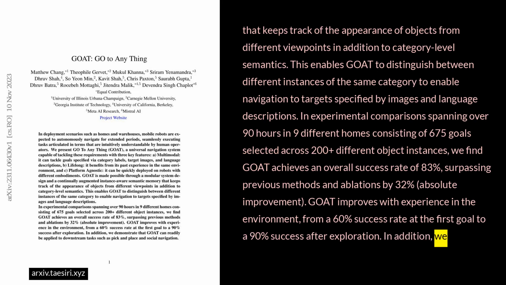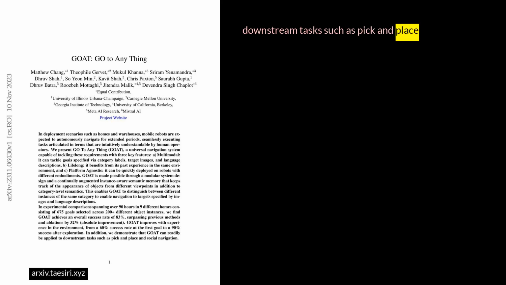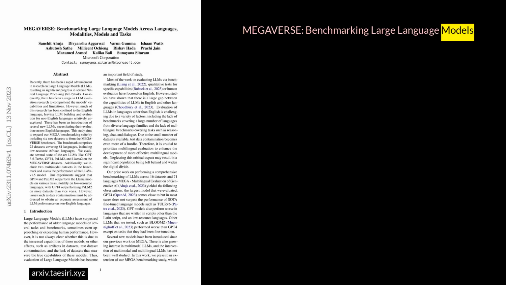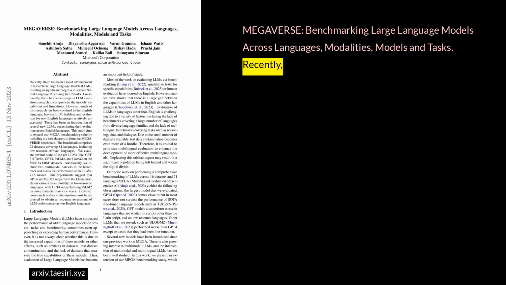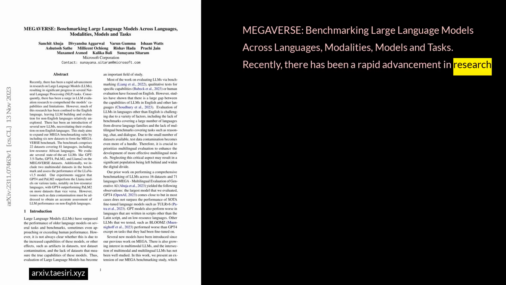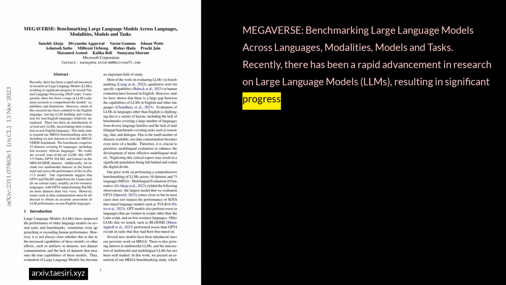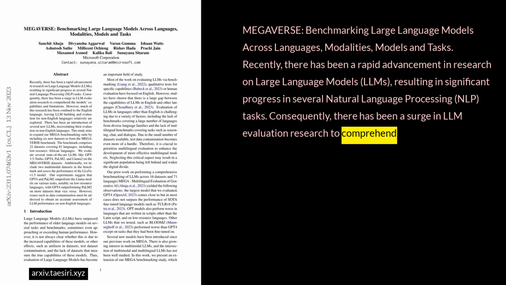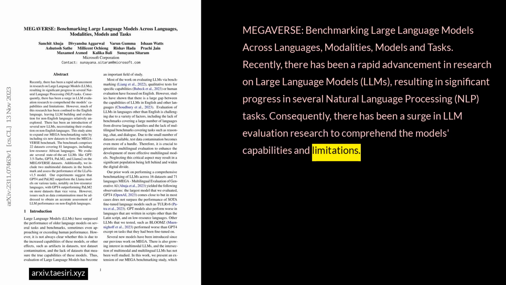In addition, we demonstrate that GOAT can readily be applied to downstream tasks, such as pick and place and social navigation. MEGAVERSE: benchmarking large language models across languages, modalities, models, and tasks. Recently, there has been a rapid advancement in research on large language models, LLMs, resulting in significant progress in several natural language processing, NLP, tasks. Consequently, there has been a surge in LLM evaluation research to comprehend the model's capabilities and limitations.